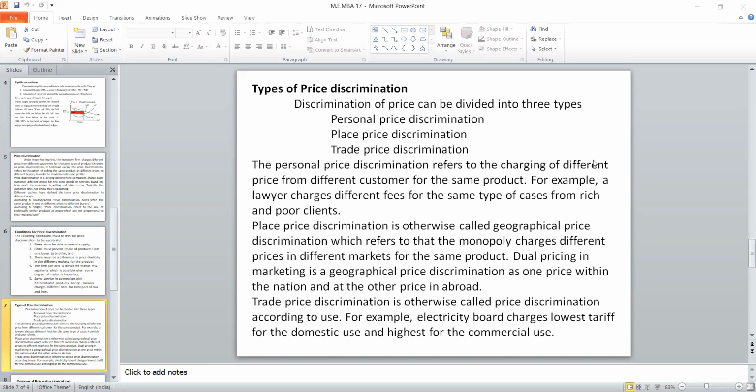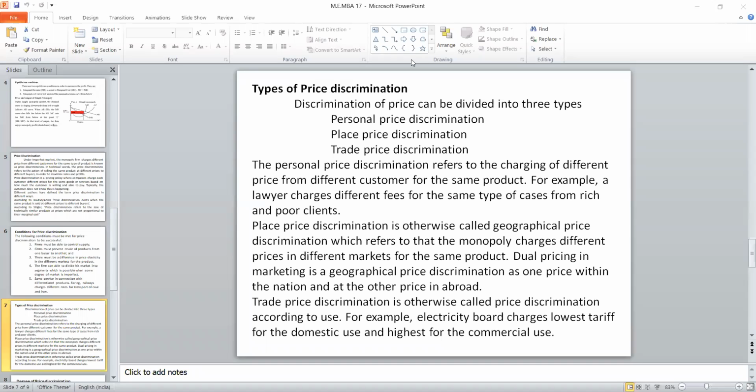Suppose Nirmal comes and asks for the product, my product price is 100 rupees. Do you think that I will give it for 100 rupees? When Nirmal comes and asks, I will say pay 150. Suppose instead of Nirmal, Rajashree Ramesh comes and asks for the product, then I have to consider the price. Why? Because Rajashree can afford a high price. So I will charge 200 rupees for the product.